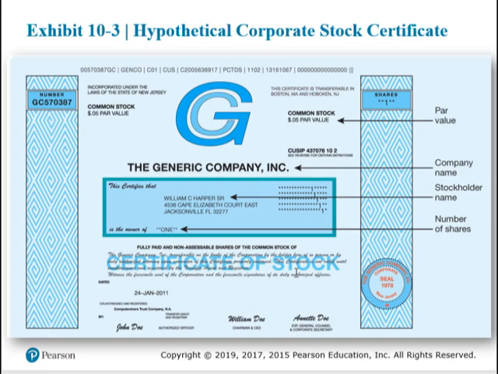Companies used to issue stock certificates to anyone buying a share of stock. This rarely happens anymore. It's all done electronically. This is what a stock certificate would look like if one were issued. Actually, I think they still do issue certificates. A lot of companies, I know my sister had lost one and was having a panic attack trying to find it.